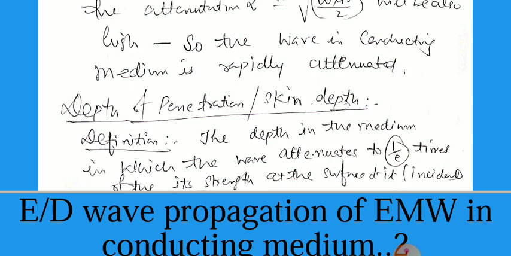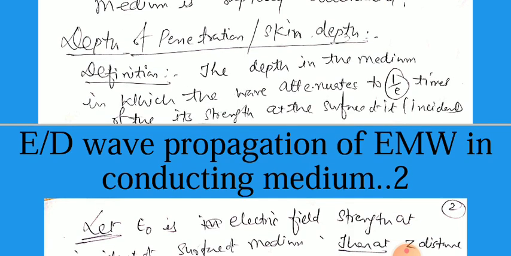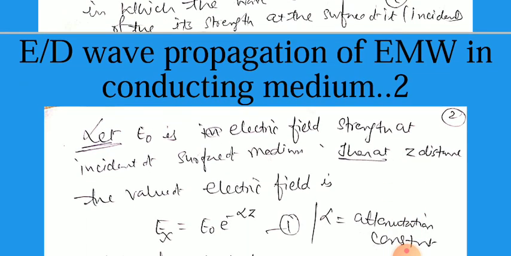That is called the skin depth. How is it calculated? For this, we start with the mathematical derivation.